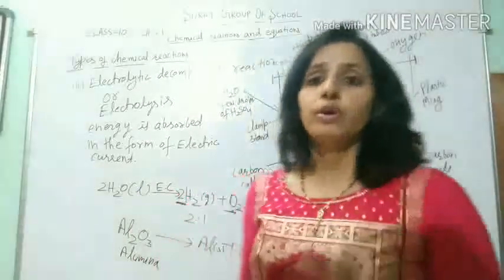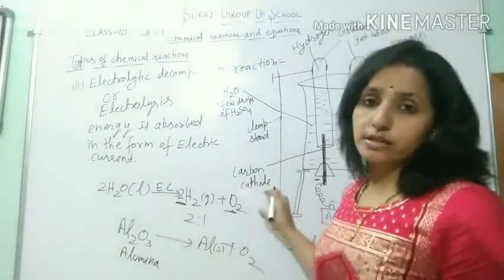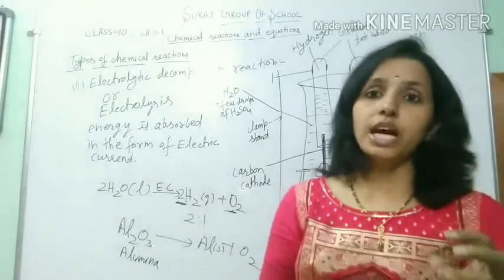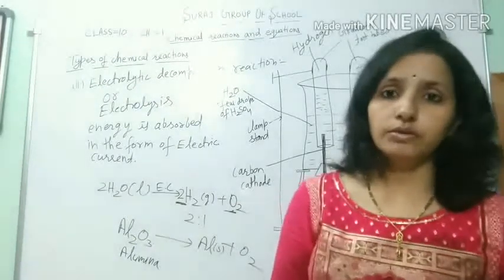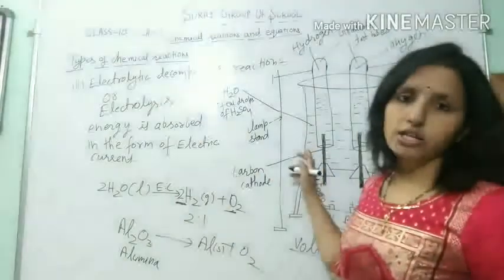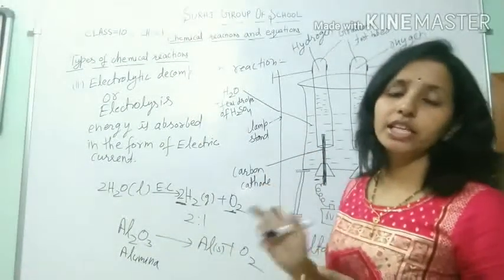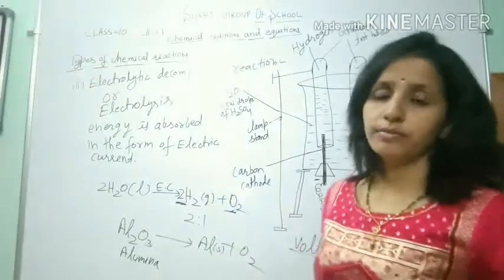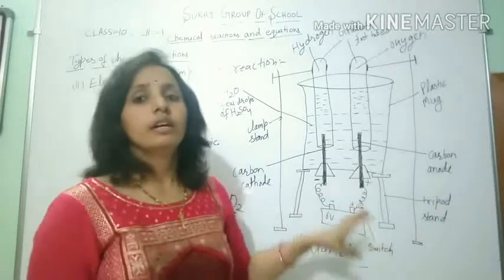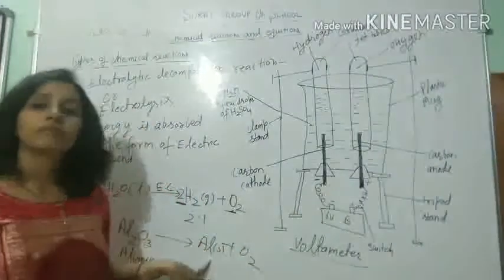Now, for the process of electrolysis, there is a necessary condition that the compound which has to be broken down is in its molten state or in its liquid state. Otherwise, electricity cannot pass through it, or otherwise it does not decompose into its elements.